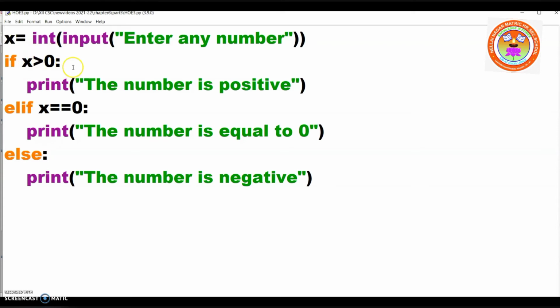When the number is greater than 0, definitely the number should be a positive number. Elif, if the number is equal to 0, definitely the number will be equal to 0. Else, when it is not greater than 0 and not equal to 0, definitely the number will be a negative number. It is understood. Is it clear? Shall we see the output?